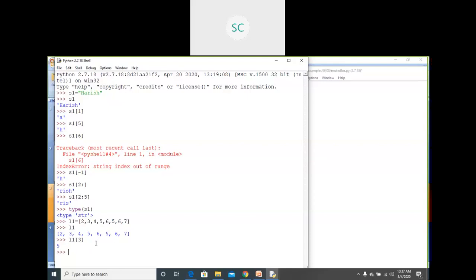L1 of 3 means it starts from 0, 1, 2, 3, the element at index position 3. Like this we can work all the operations. For example, from index position 3 to the remaining elements I require.